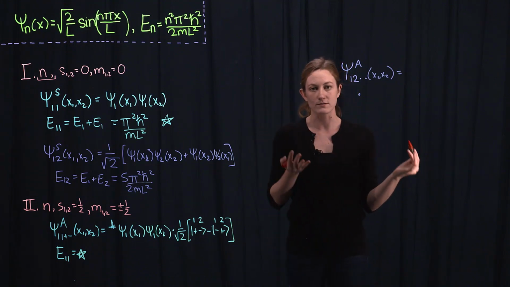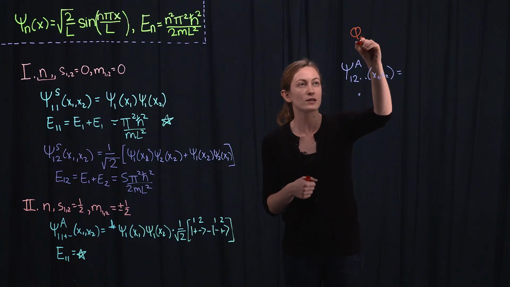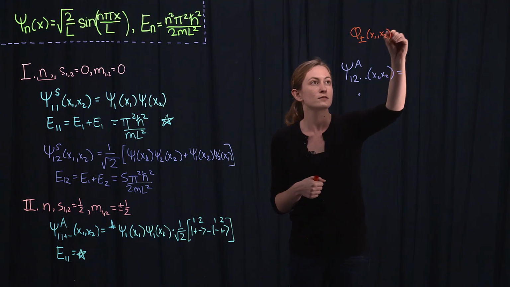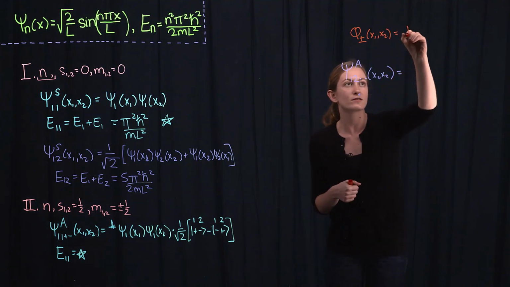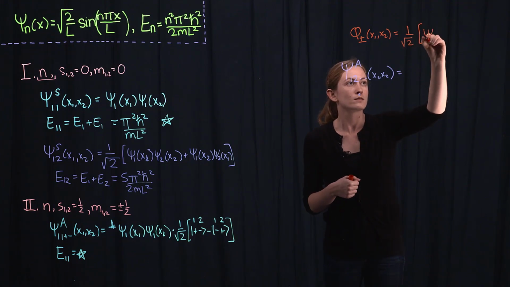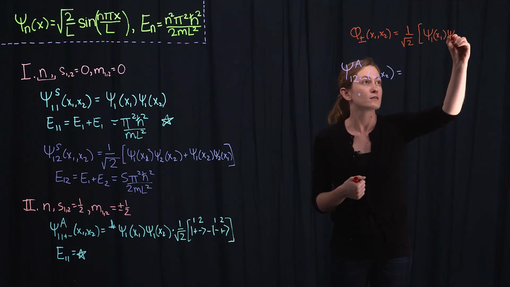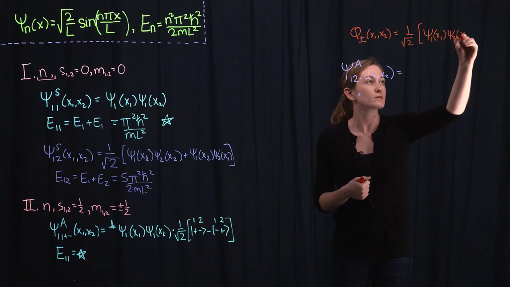The spatial part of the wave function, I'm going to denote that spatial part phi plus minus x1, x2. And that is given by it'll be either an antisymmetric or symmetric combination of one particle in n equals 1, one particle in n equals 2.